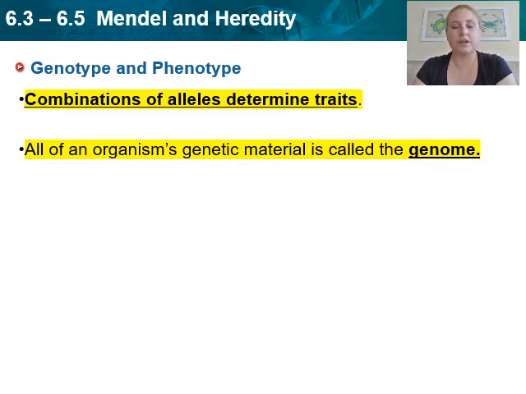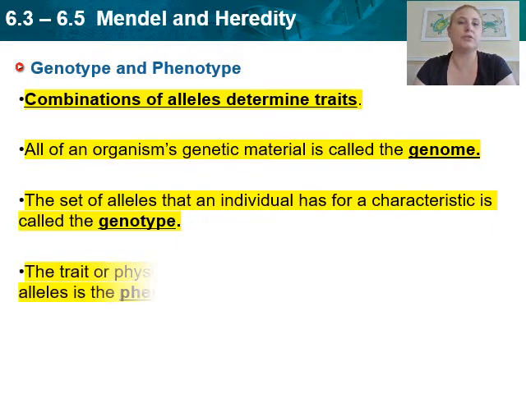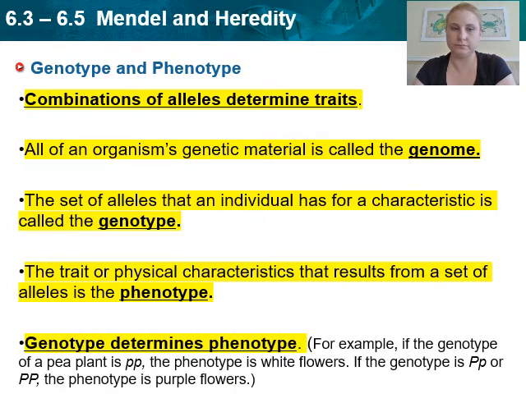So combinations of the alleles determine our traits. All the organism's genetic material is called the genome. And the set of alleles that an individual has for characteristics is called the genotype. So whatever your genes are, that's your genotype. The physical traits that you portray are your phenotype. You can remember this like: genotype, what genes do you have? What letters? Do you have a big P and a little p? Do you have whatever letters they are? That is your genotype. Your phenotype is what you physically look like. Are you purple or are you white? And our genotype, again, determines our phenotype.